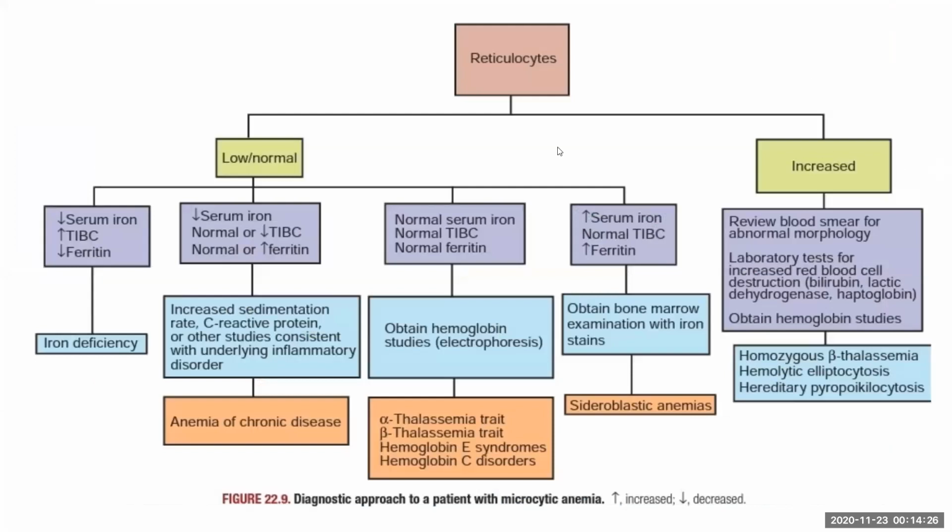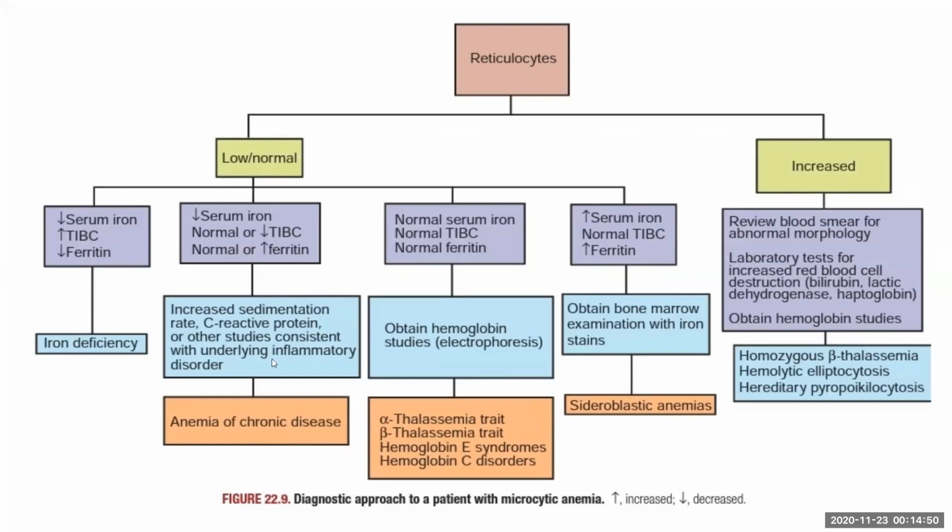Coming into the approach, to summarize how to approach a patient with microcytic anemia, first we have to look at the reticulocyte count. Usually it will be low, as we already saw. It can be increased in some other miscellaneous conditions also. If the reticulocyte count is low, we have to look at iron, TIBC, and ferritin. In iron deficiency anemia, ferritin will be low, TIBC will be high, and iron will be low.